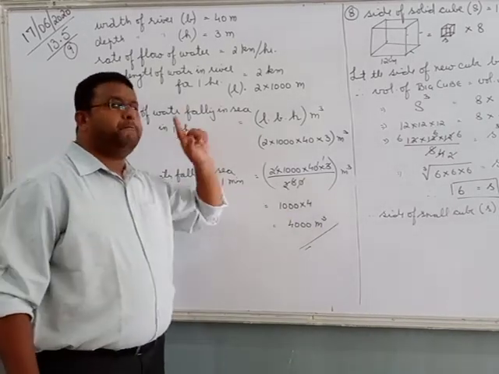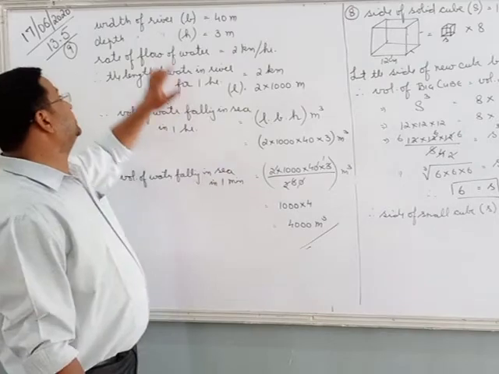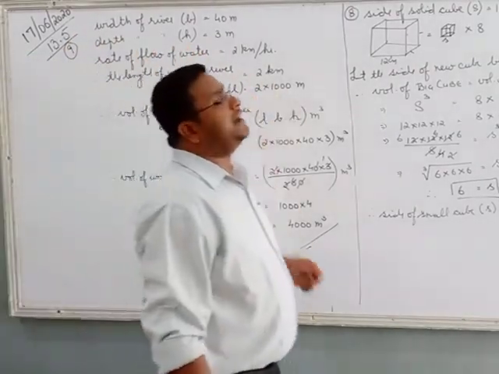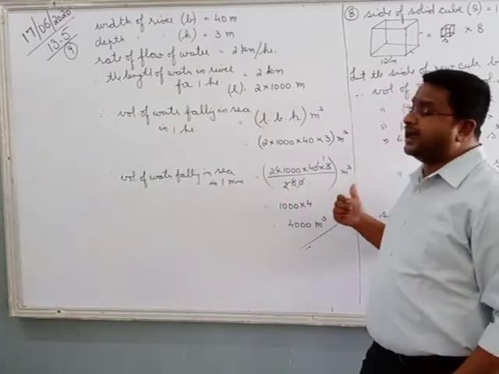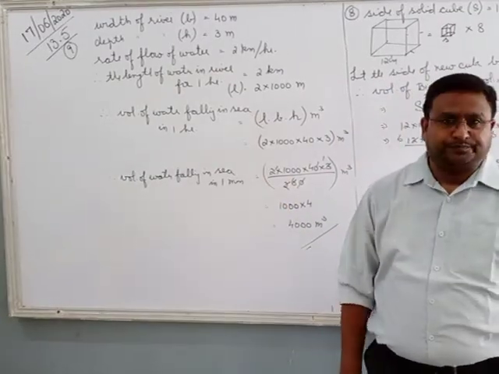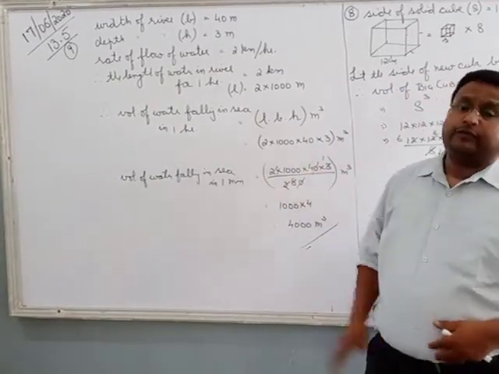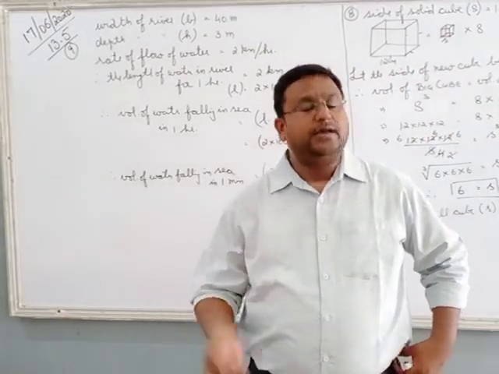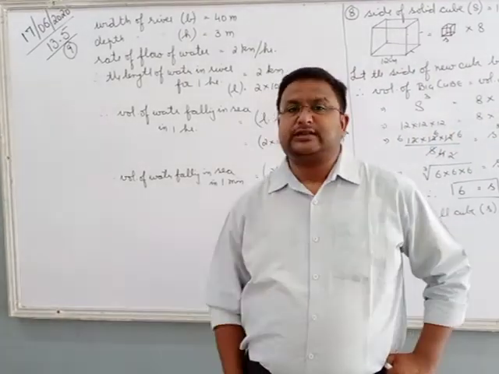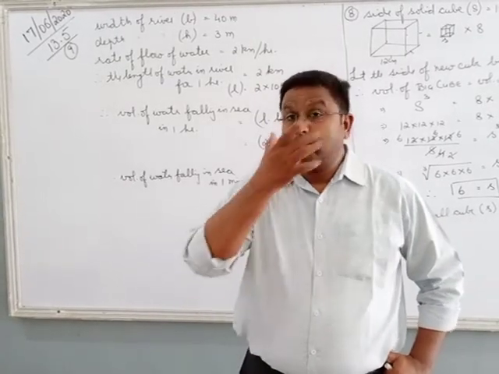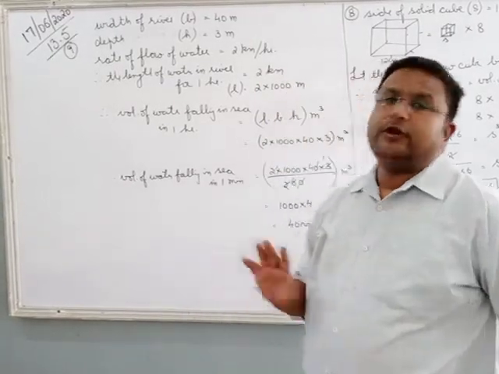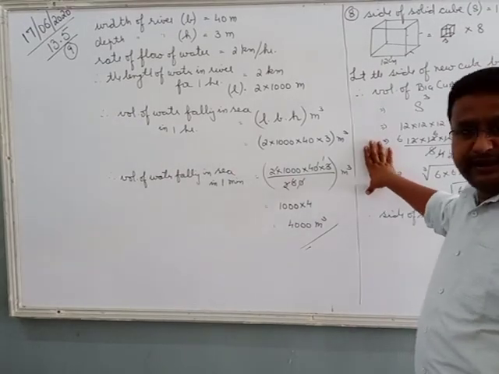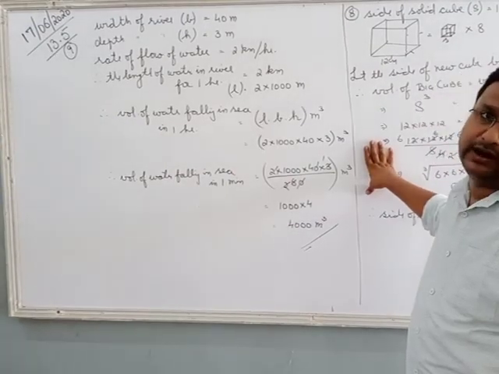So this was exercise 13.5, question number 6, 7, 8 and 9. We have done question number 6, 8 and 9. 7 you have to do. So from here cube and cuboid is complete, 13.1 and 13.5. 13.2 few questions are left. I hope you have done all the formulae. Without formulae you won't be able to do it. Clear? Please practice these questions again and work.